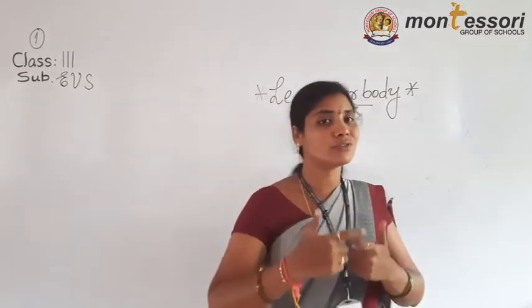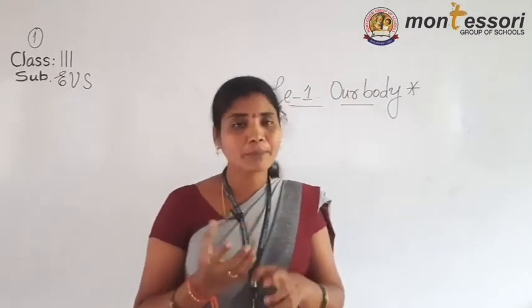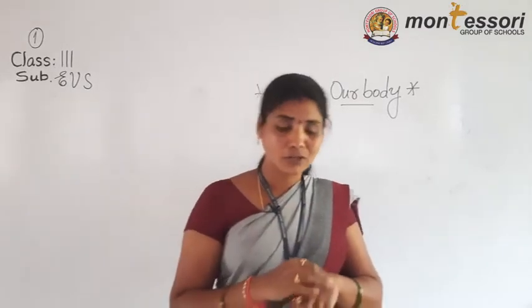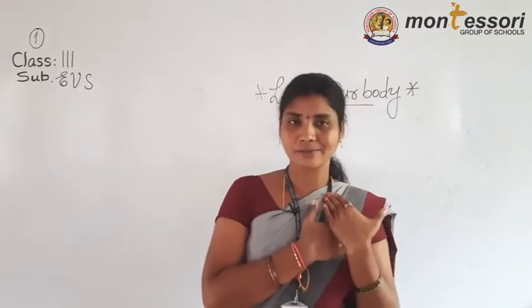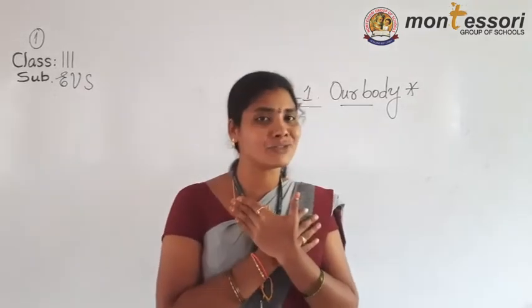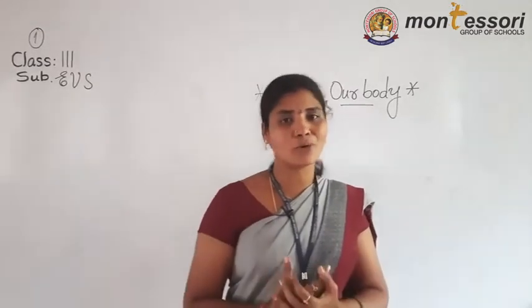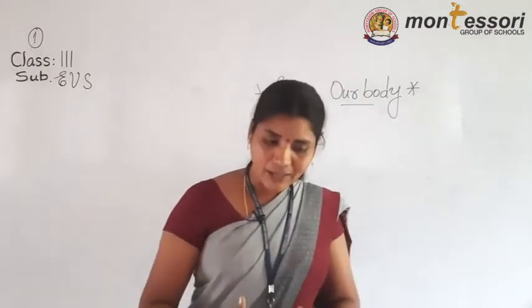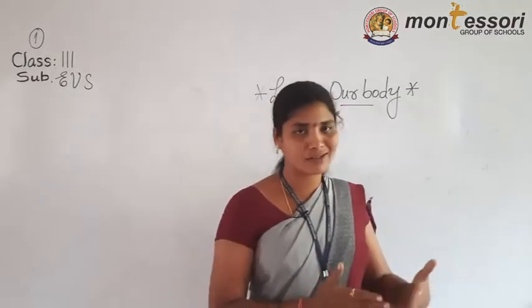These ears are useful to hear. Take the skin. Our skin is useful to touch, to feel. Take our heart. Our heart is useful to pump the blood to all the parts of the body. Like that, each and every body part has its own function.